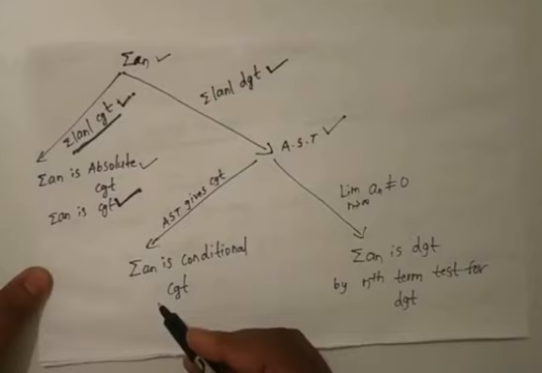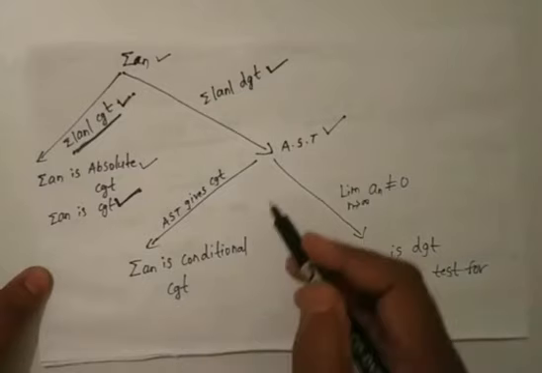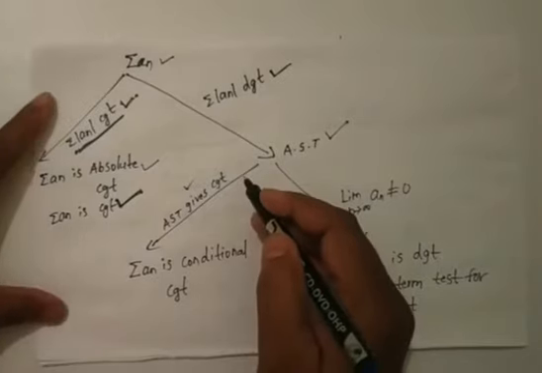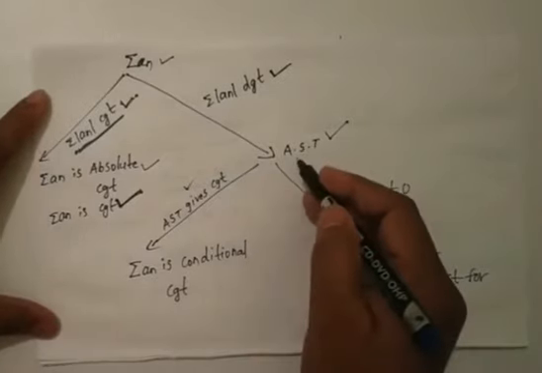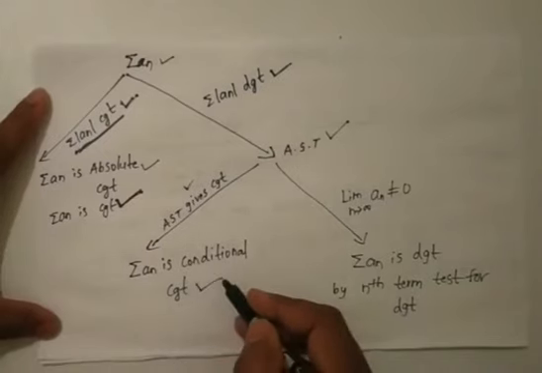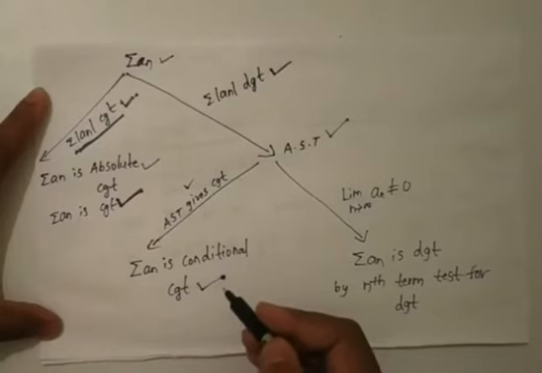If three conditions are satisfied in alternating series test, then we can say that directly summation a n is conditionally convergent.